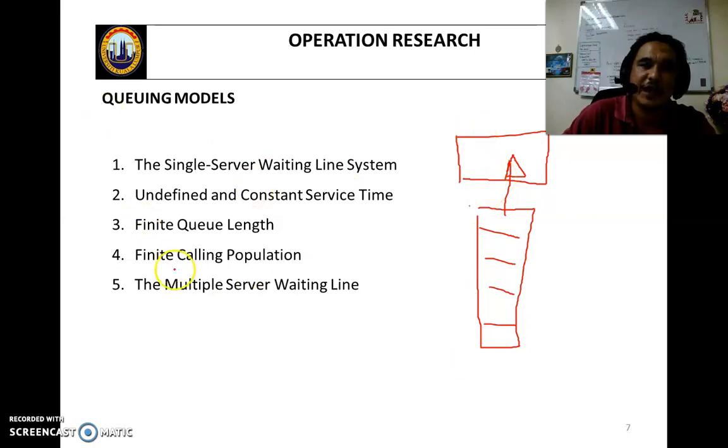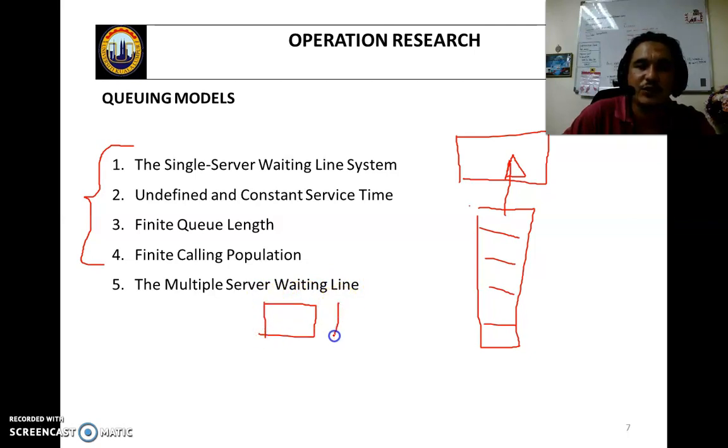So we have 5 categories, 5 theories of the queuing model. 1 to 4 are basic, considered as a single server. But in some situations we have a multiple server waiting line. So what does the multiple server look like?